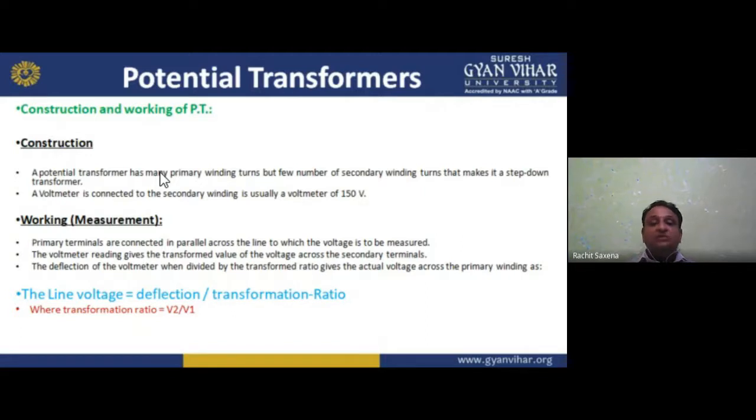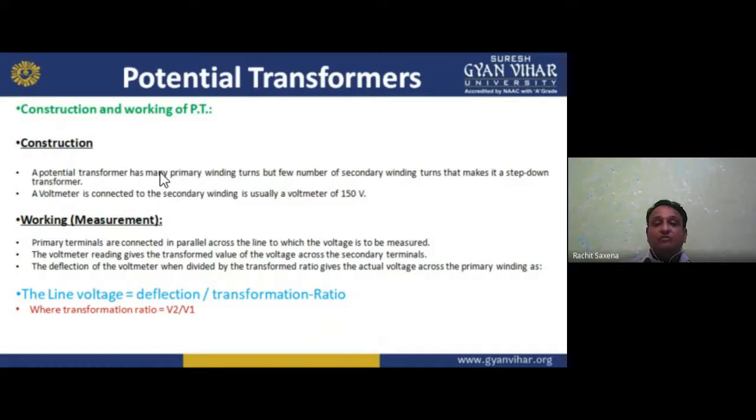A voltmeter connected to the secondary winding is usually a voltmeter of 150 volts. How much rating of voltmeter am I connecting? 150 volts. So for working or measurement, the primary terminals are connected in parallel across the line whose voltage is to be measured. I am connecting in parallel, not series, because I have to measure the voltage. The voltmeter reading gives the transformed value of the voltage across the secondary terminals. The deflection of the voltmeter divided by the transformer ratio gives the actual voltage across the primary winding, as the line voltage is equal to deflection by transformation ratio. So we can say the transformation ratio is V2 by V1.